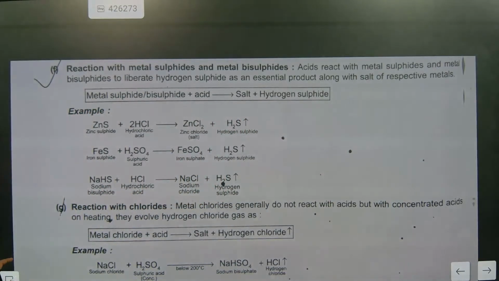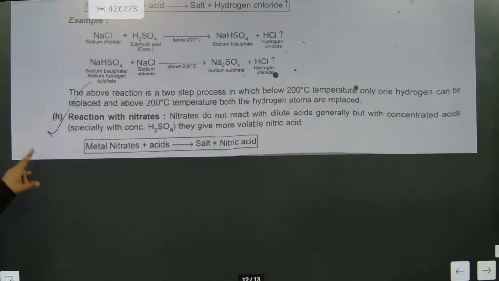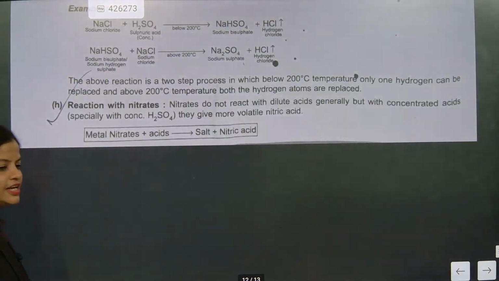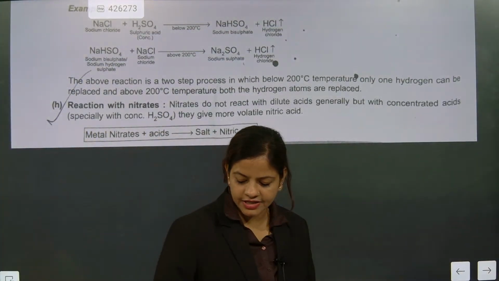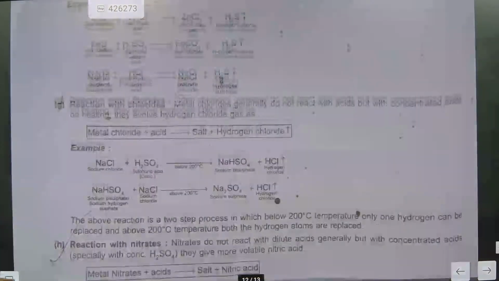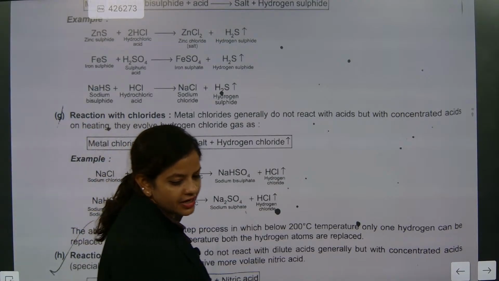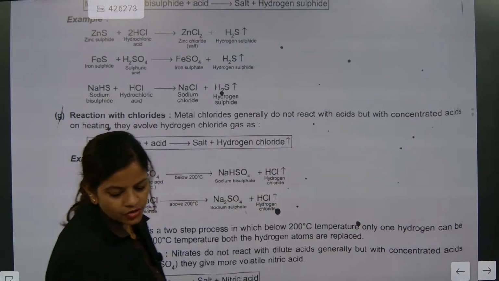This much is not needed. Reaction with chloride, they are never asking. Reaction with nitrate also, they are never asking, but nitric acid is released. What is released here is nitric acid. What is released here, beta? Nitric acid. And here, when they react with chlorine, what will be released? Hydrochloric acid. As a gas, it is released. I hope till here you have understood it nicely.